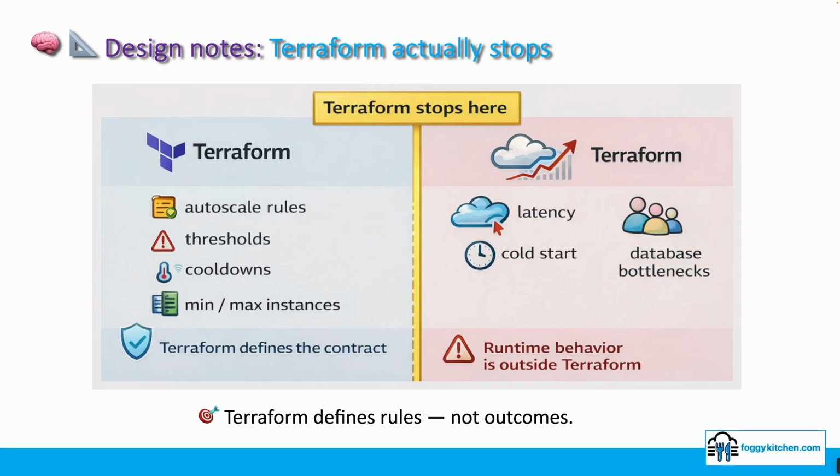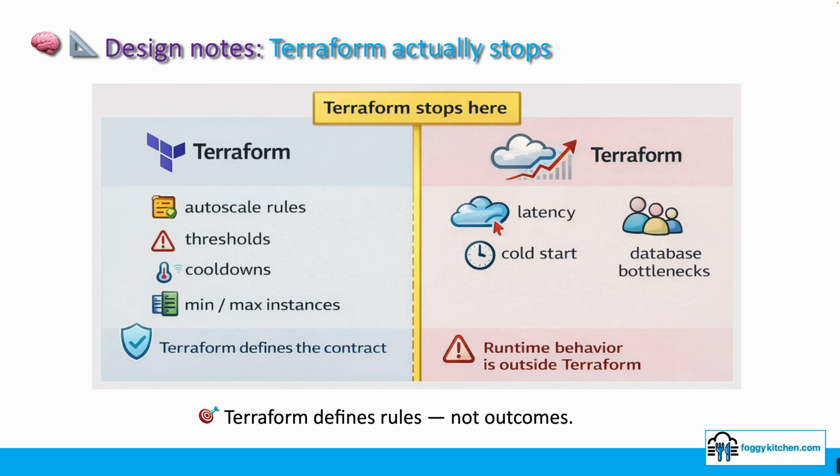Terraform is very good at defining scaling rules, thresholds, cooldowns, minimum and maximum instance counts, but Terraform has no visibility into runtime behavior. It doesn't see traffic patterns, it doesn't understand application startup time, it doesn't know where your bottlenecks are. Terraform defines a contract with the platform, but whether that contract works in production is a runtime concern, not an infrastructure one.